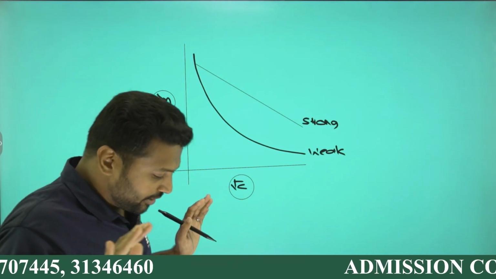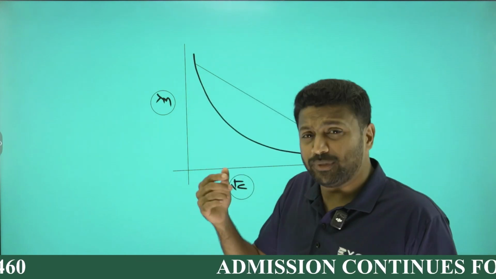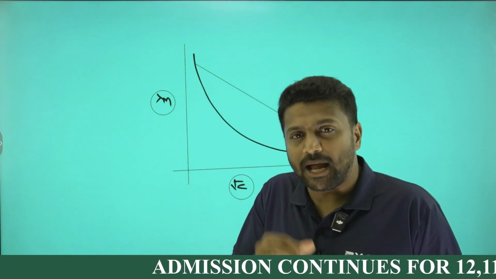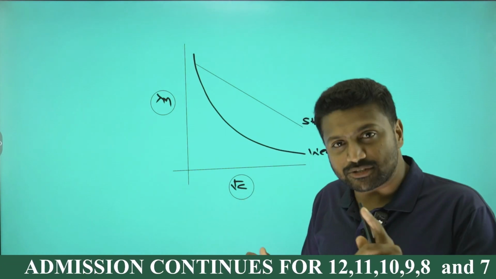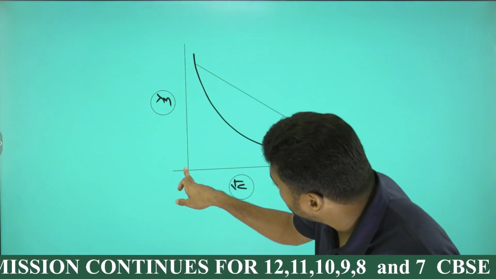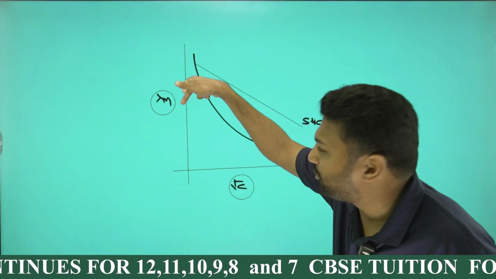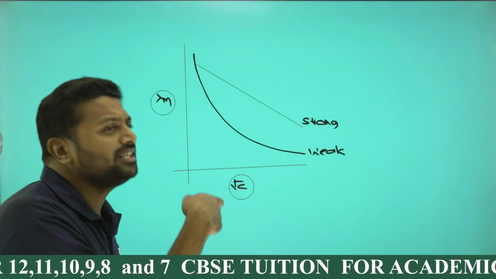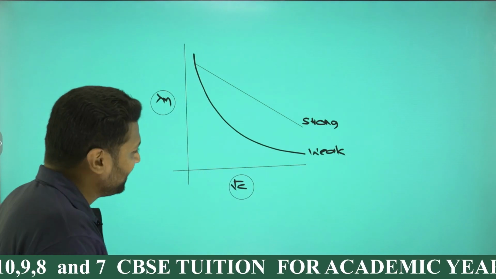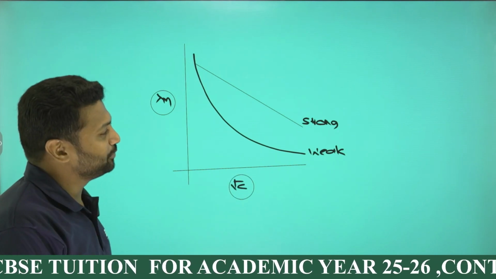So my aim is to plot a graph between lambda m and root c. Lambda m is called molar conductivity. Root c is called concentration. As we move from here to here, molar conductivity increases. As we move from here to here, molar conductivity decreases. As we move from here to here, concentration increases or dilution decreases. As we move from here to here, concentration decreases or dilution increases.